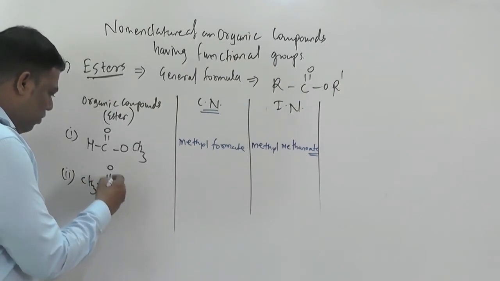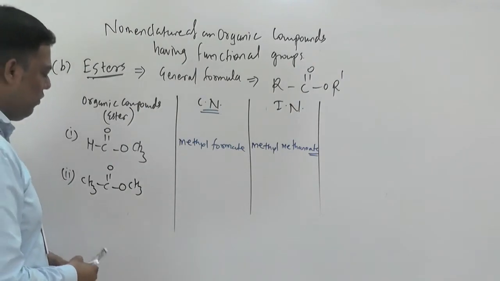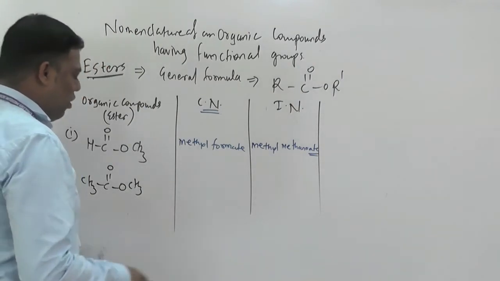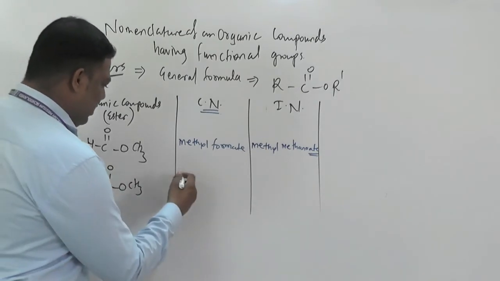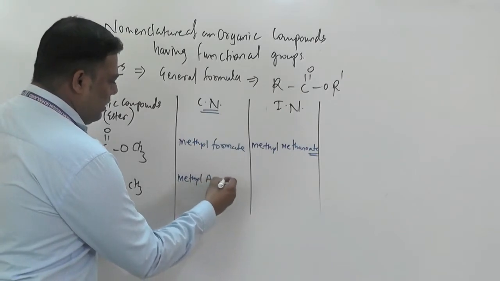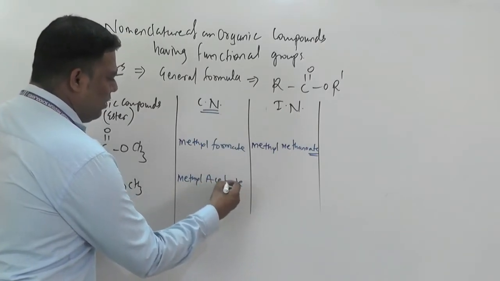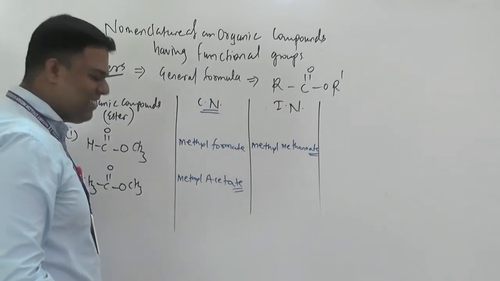CH3COOCH3. So what will come here? Name. Common name first we will write. Methyl what? Acetate. Methyl acetate. Okay. ATE. Here also ATE. Secondary suffix.